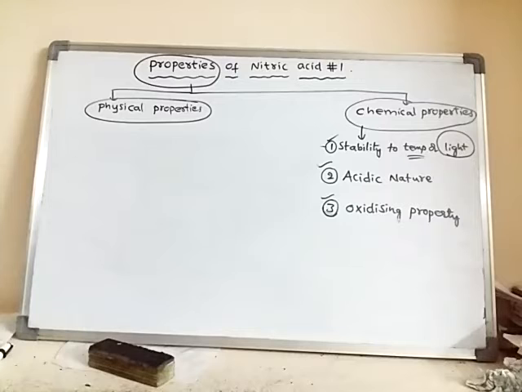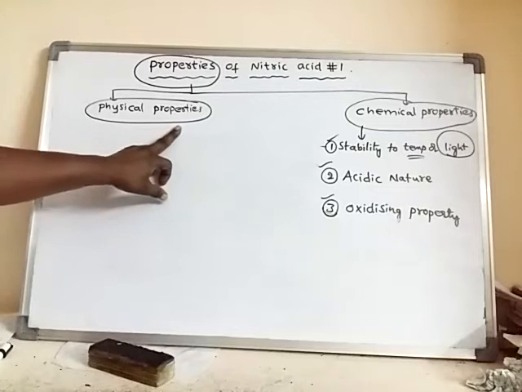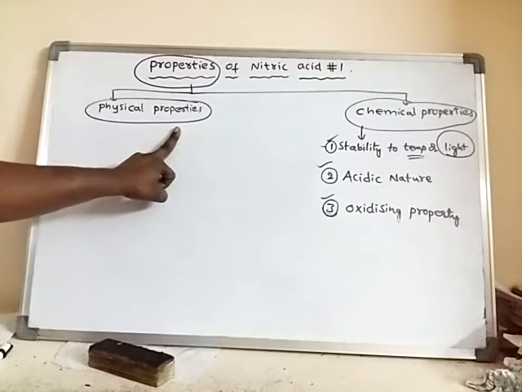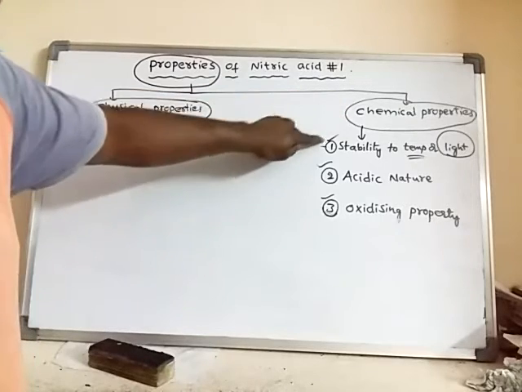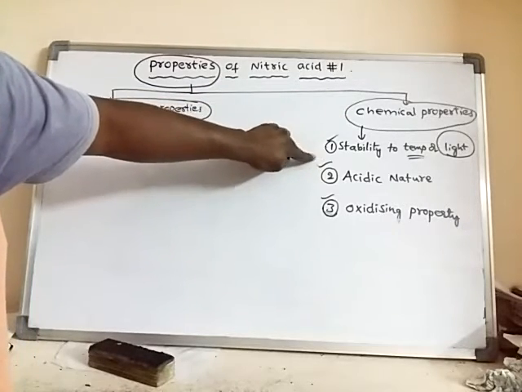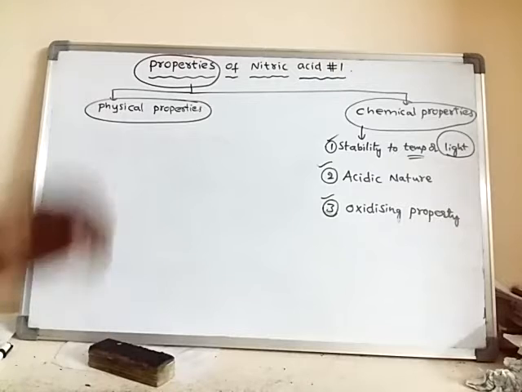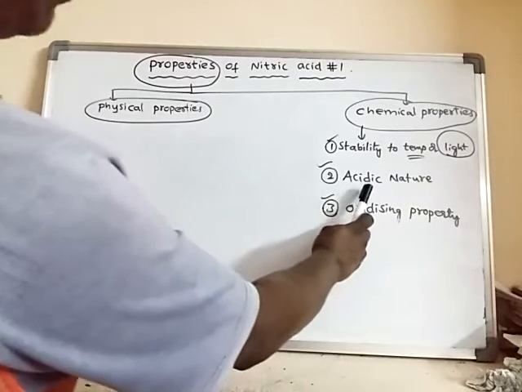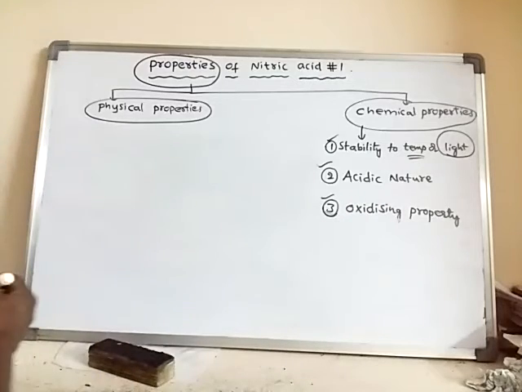We were learning the properties of nitric acid. We have covered the physical properties in the previous video, and also chemical properties like stability. Now in this video, we will learn about the acidic nature of nitric acid.